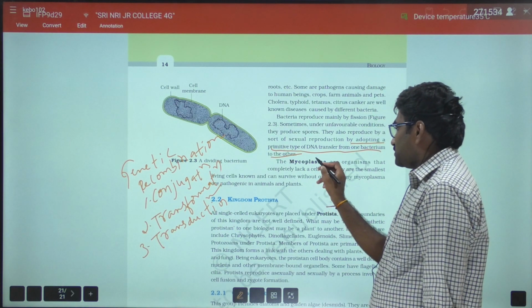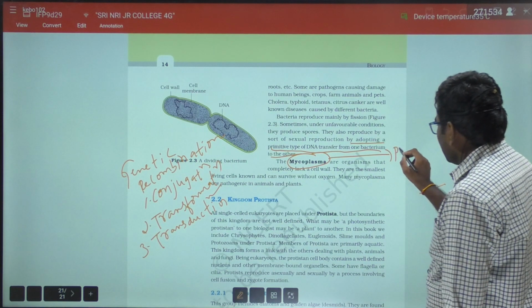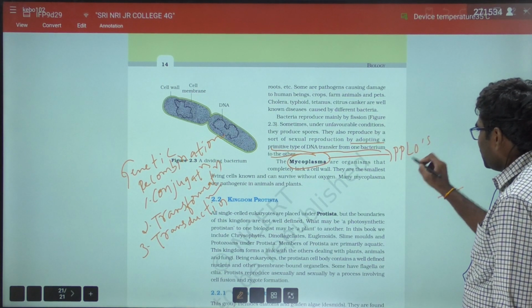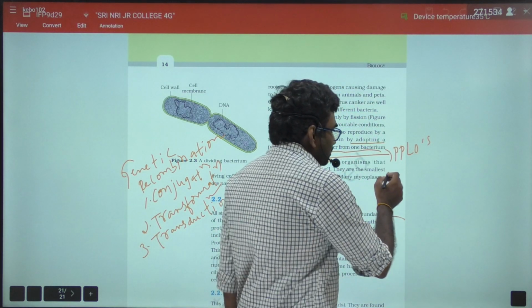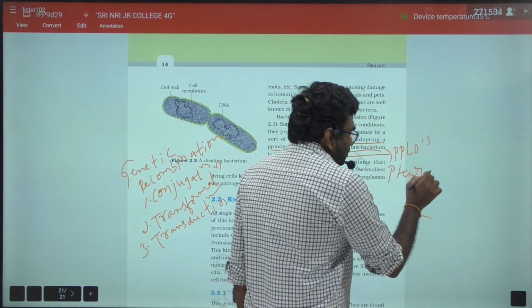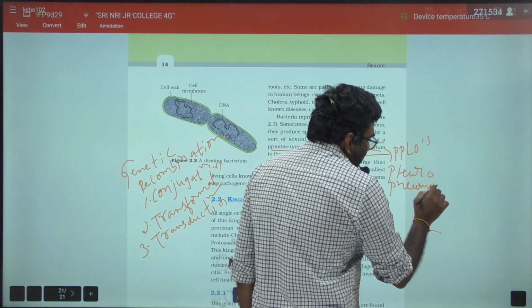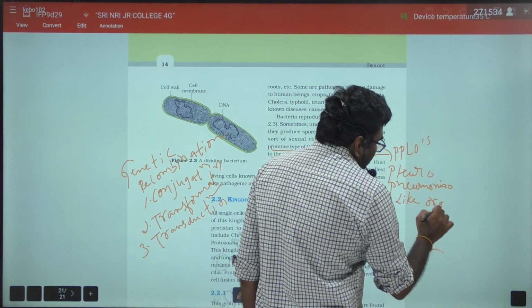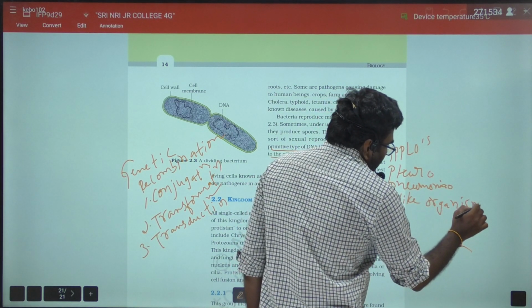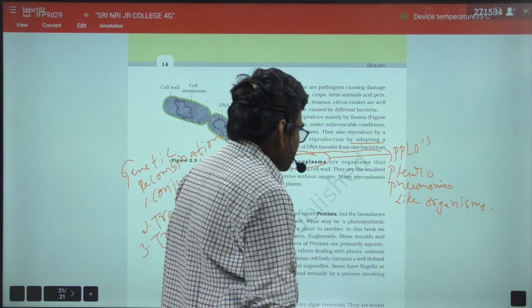So mycoplasmas, also called PPLOs. PPLOs means pleuropneumonia-like organisms.